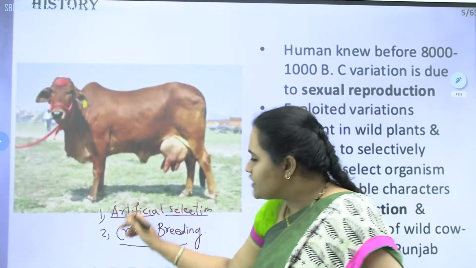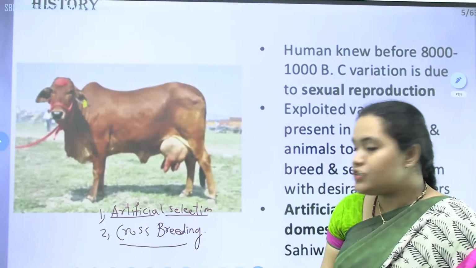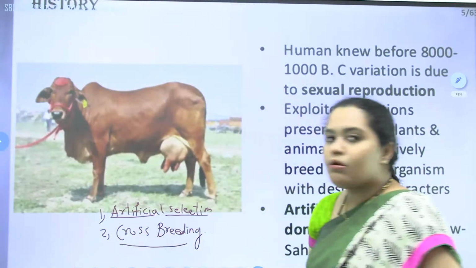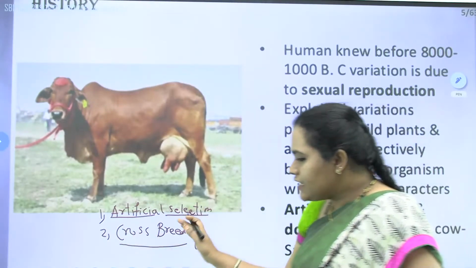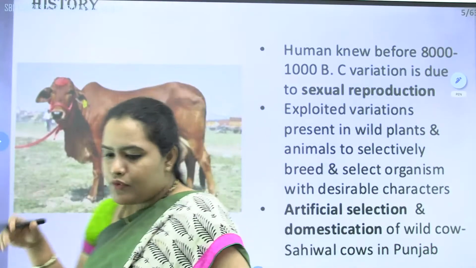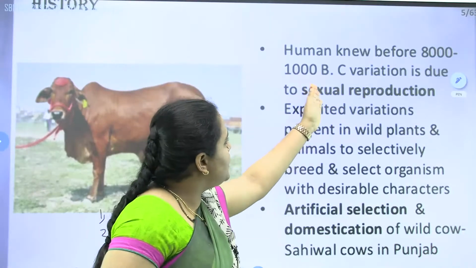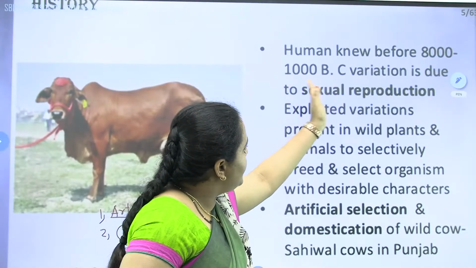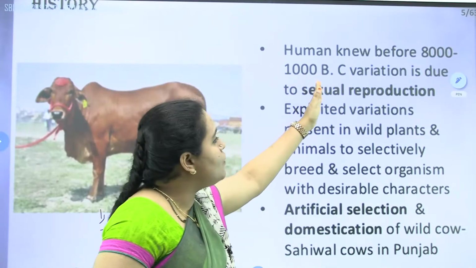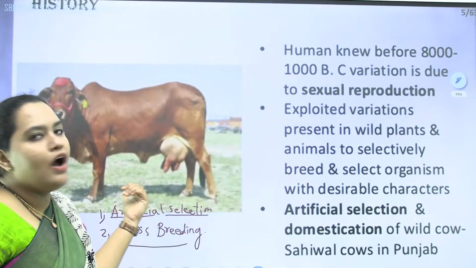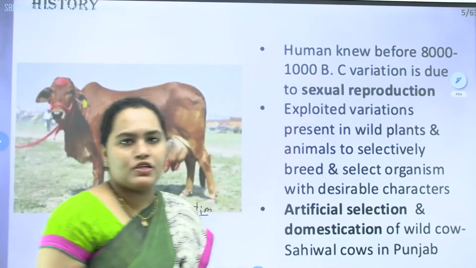We select the best one, that is artificial selection, and then we go with cross breeding. And these processes we have been using for thousands of years, from around 8000 BC or 1000 BC, we have known how to introduce variation by means of sexual reproduction.